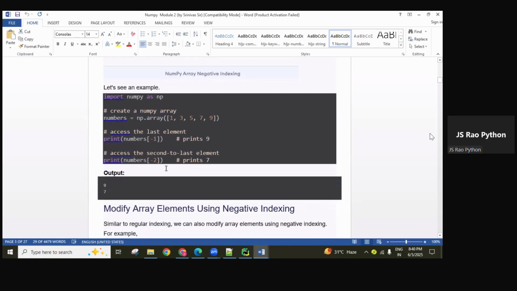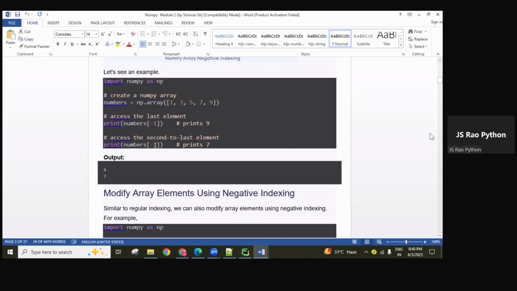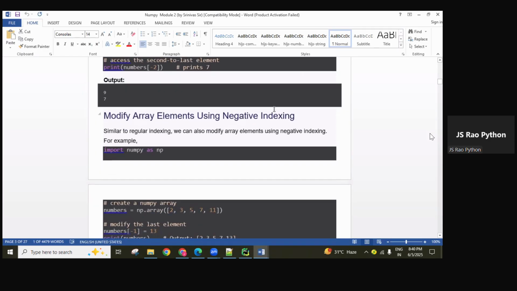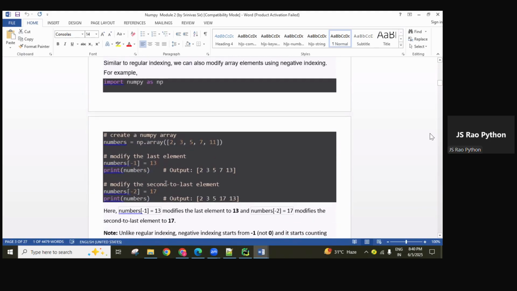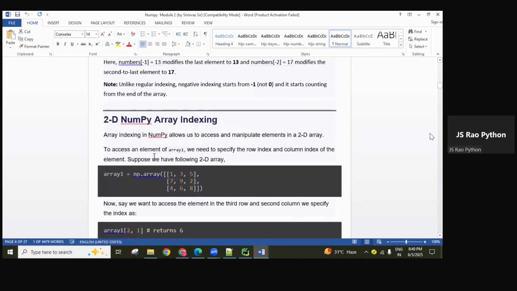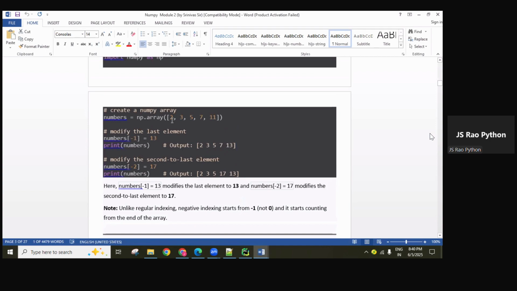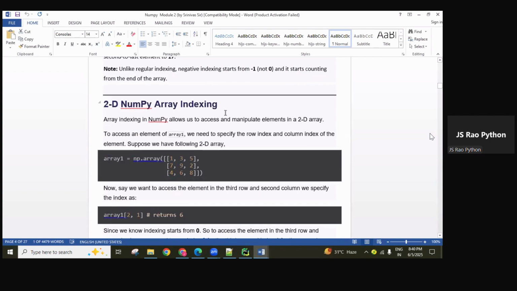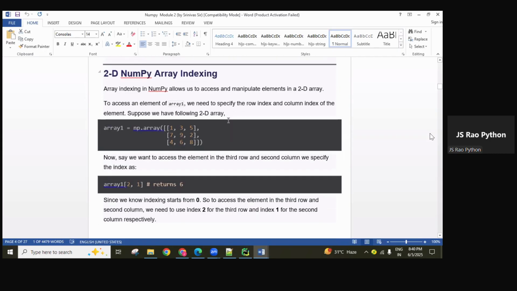Next, negative array indexing. Okay, backward indexing is there. So with that you can do practice, no problem. Array of -1 means you're getting the last value, 7. Array of -2 means you're getting the last second value. Like that you're getting. And in the same way, you can modify using negative indexing also. Okay? So this is all related to 1D arrays.